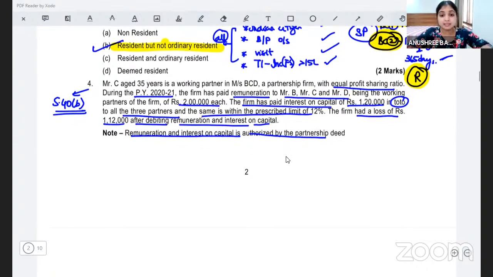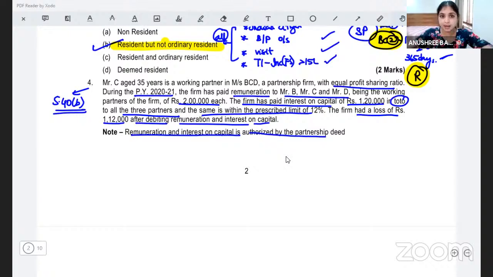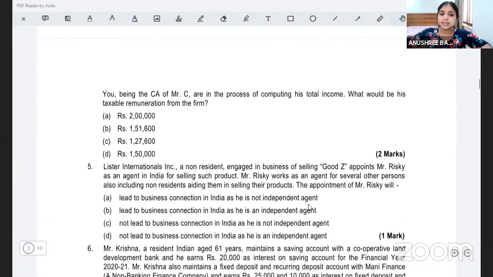So here, Messrs BCD, a partnership firm, has 3 partners, and it has given each of the 3 working partners remuneration of 2 lakh rupees. And they've also given interest on capital to the 3 partners at the rate of 12%, totally 1,20,000. And even after debiting remuneration and interest on capital, the firm has a loss of 1,12,000. What are they asking us?